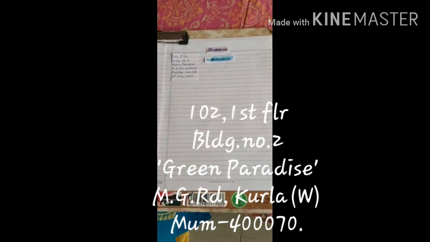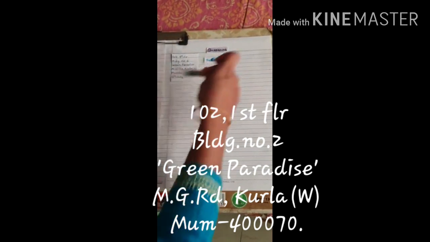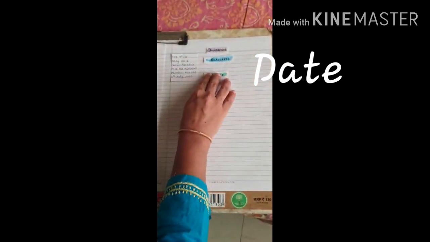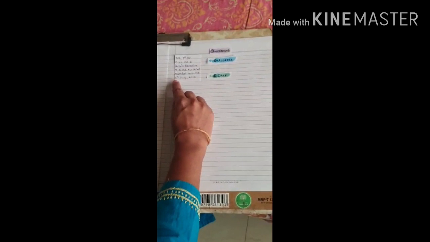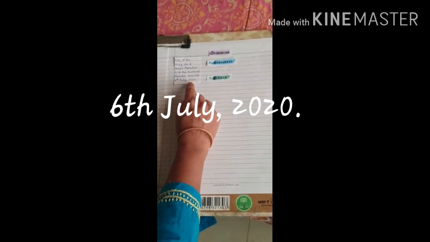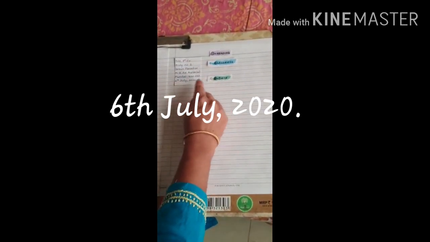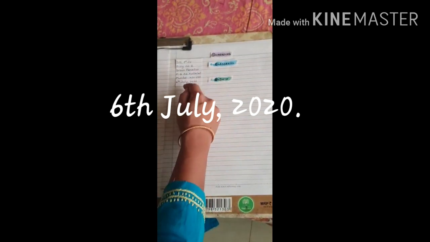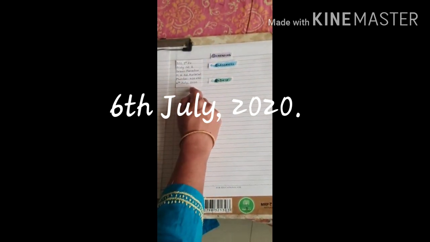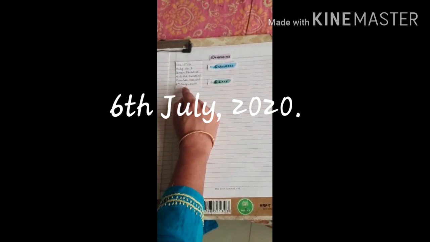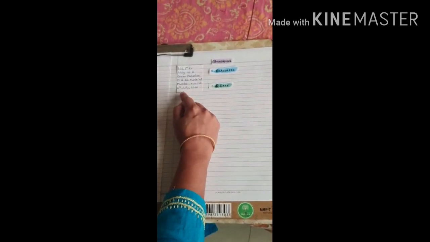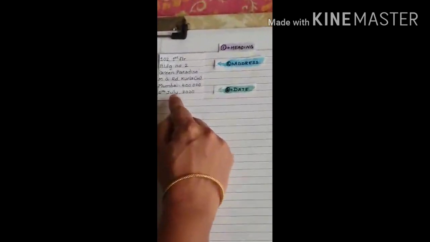The next part of the heading is the date. Now see students, I have written here 6th July 2020. Just below the address I have written the date. How did I write the date here? I have written it as 6th July, 2020.